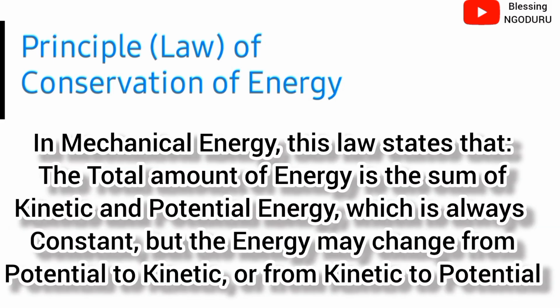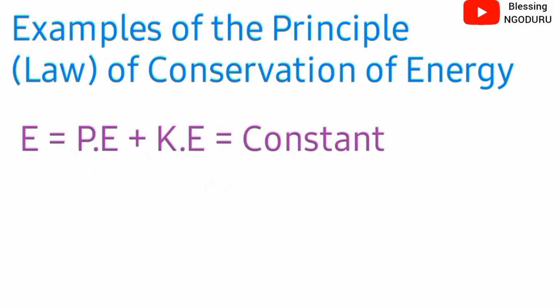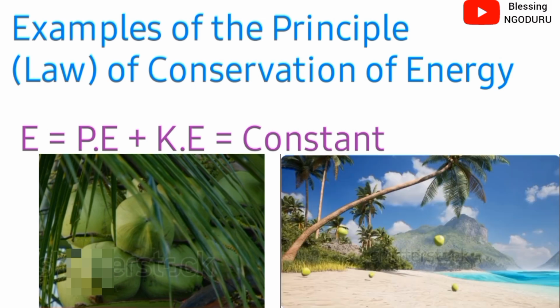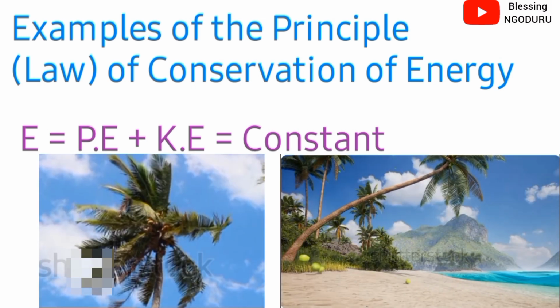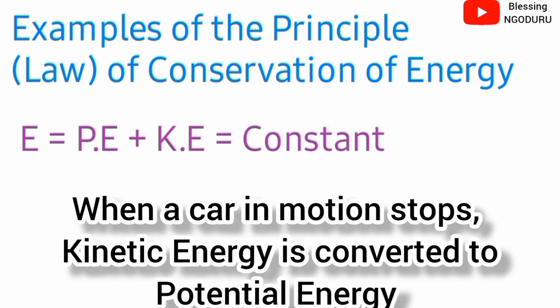In mechanical energy, this law states that the total amount of energy is the sum of kinetic and potential energy, which is always constant, but the energy may change from potential to kinetic or from kinetic to potential. That is, the total amount of energy, equal to potential energy plus kinetic energy, is constant. Let's look at examples of the principle of conservation of energy. The first example is that when a coconut fruit falls, potential energy converts to kinetic energy. The second example is when a car in motion stops, kinetic energy is converted to another form of energy.